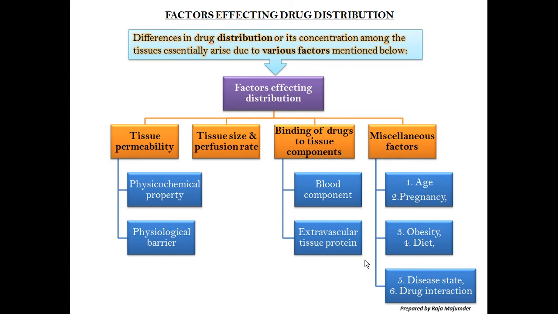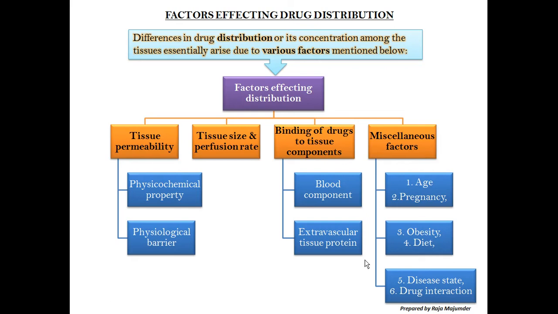As we have seen, some factors are responsible for the absorption of the drug, which can produce an impact upon absorption. In the same way, some factors also affect the distribution of the drug. So what are these? Broadly, the factors which can affect distribution are divided into 4 classes.